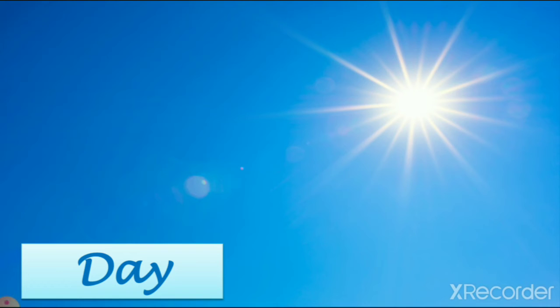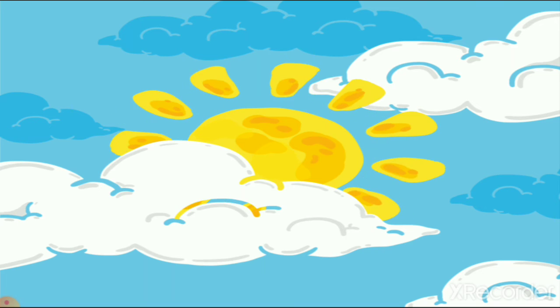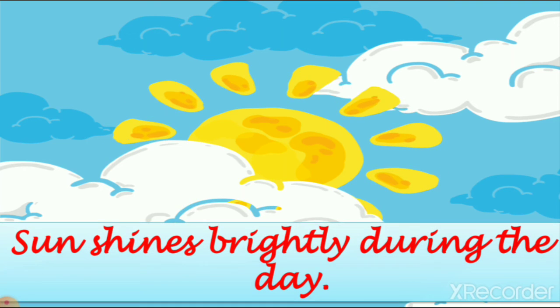In the whole day we can see the sun in the sky. If there is a cloudy day, we cannot see the sun in the sky, but we can feel the heat of the sun. So this is the thing which you see in the sky. And here you can see the picture of the sun during day, right? So we can see the sun during the day. The sun shines brightly during the day. At night we cannot see the sun.